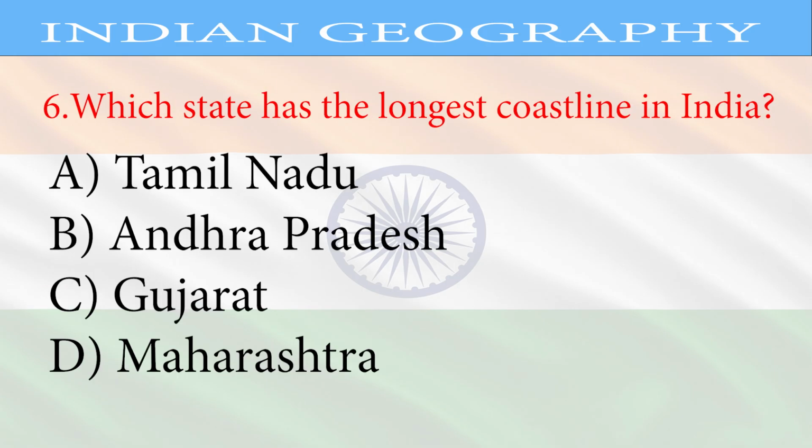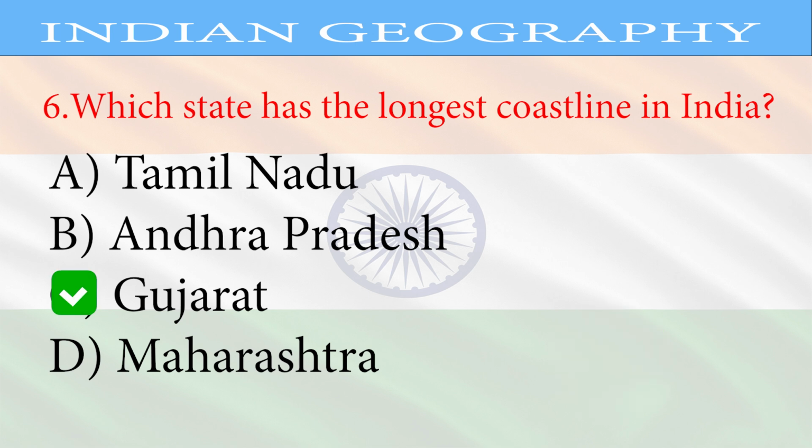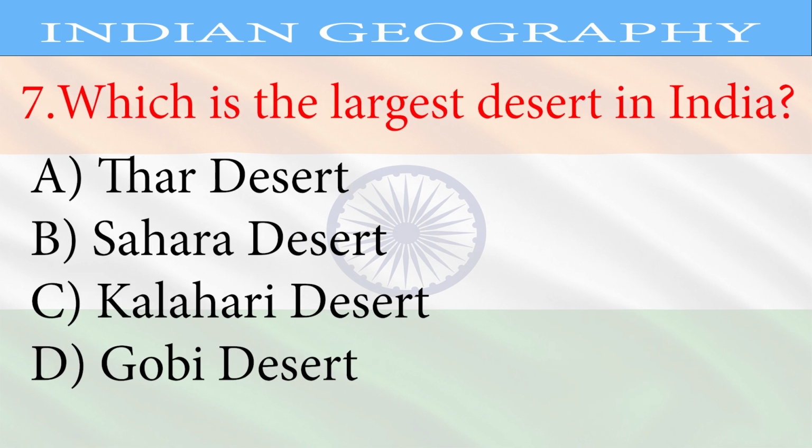Question 6. Which state has the longest coastline in India? A. Tamil Nadu, B. Andhra Pradesh, C. Gujarat, D. Maharashtra. Correct answer, Gujarat.